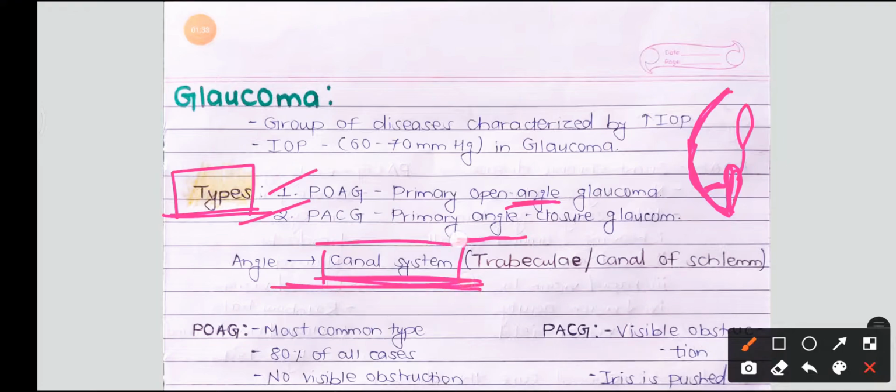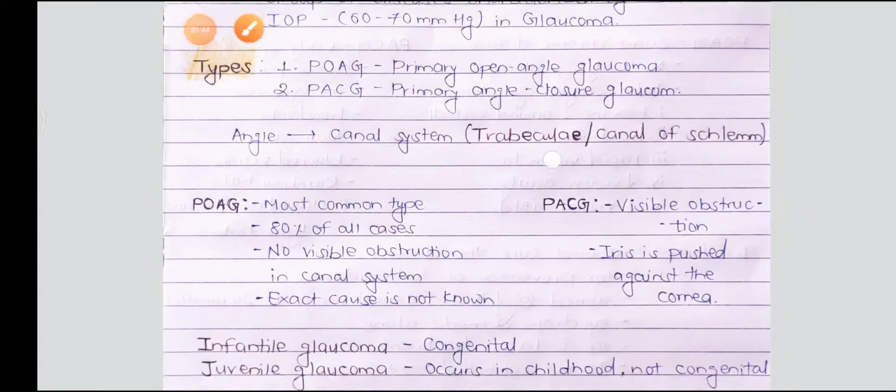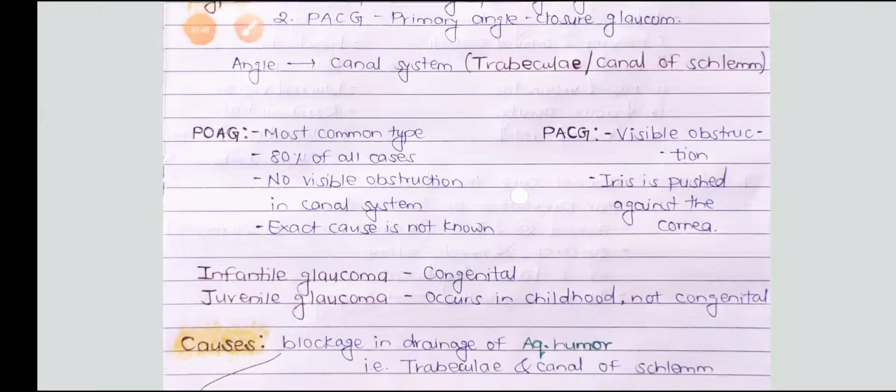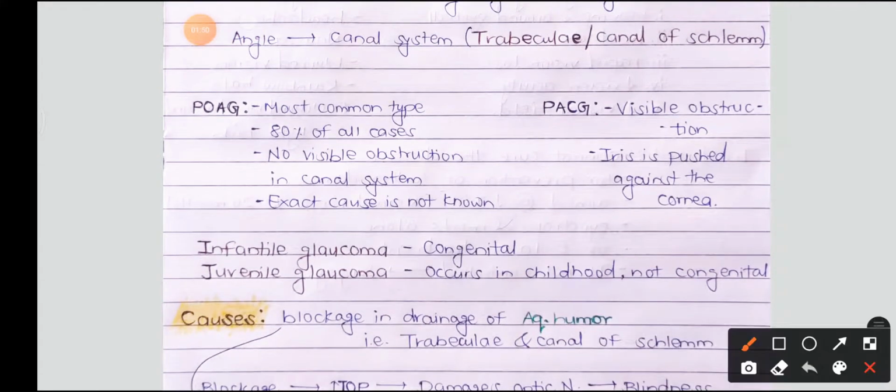The draining system or the canal system, as we know, is the trabeculae or the canal of Schlemm. POAG, or primary open angle glaucoma, is the most common type of glaucoma. About 80% of all cases are POAG, and there is no visible obstruction seen in the canal system.